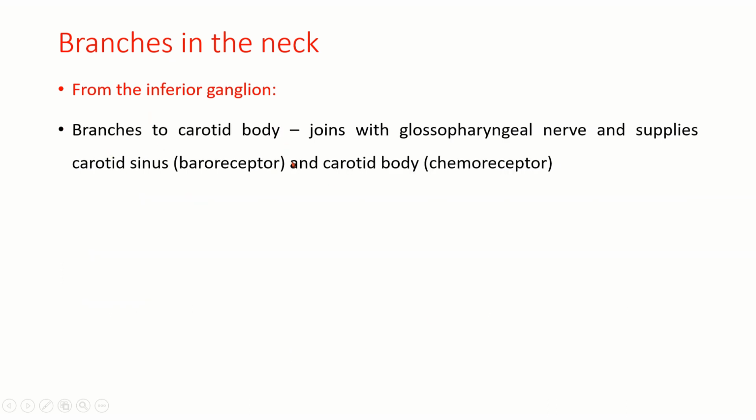Branches to the carotid body join with the glossopharyngeal nerve and supply the carotid sinus, which acts as a baroreceptor, and the carotid body, which acts as a chemoreceptor.